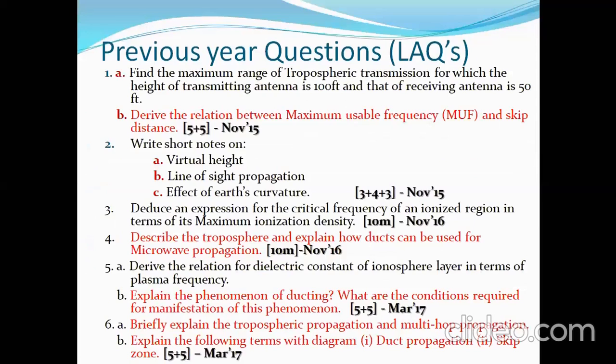You can see somewhere here: explain how ducts can be used for microwave propagation and explain the phenomenon of ducting. What are the conditions required for manifestation of this phenomenon? And the multi-hop propagation we have discussed already. Skip distance, skip zone, we remember, right, last class.